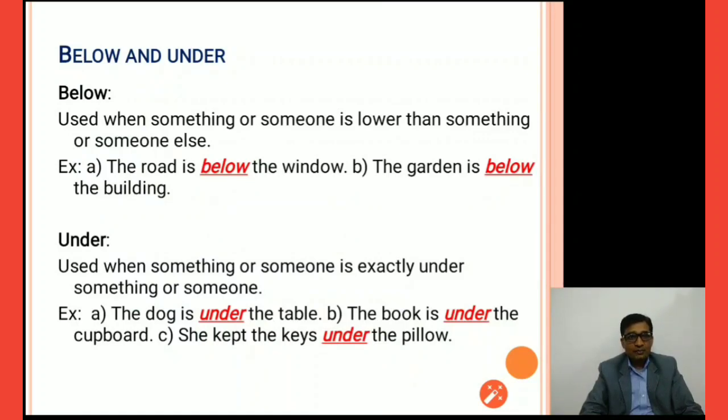The next one, below and under. Below is used when something or someone is lower than something or someone else. The road is below the window. The garden is below the building. So something is below but not exactly under something else. And under is when someone is exactly under something or someone. The dog is under the table, which means the dog is sitting exactly under the table. The book is under the cupboard. She kept the keys under the pillow. So these are the examples.